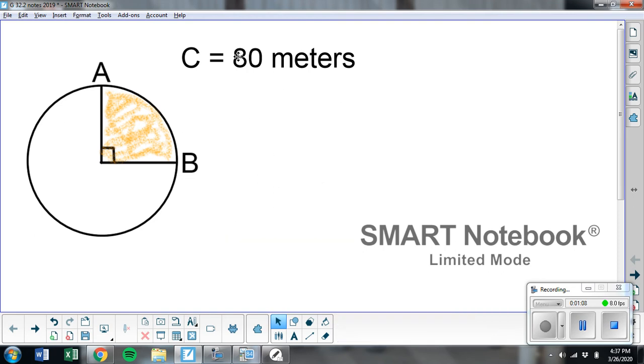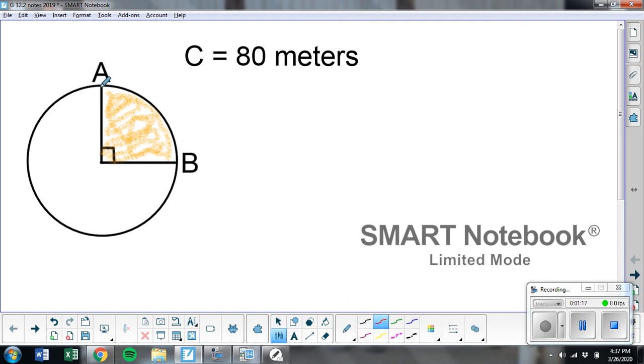So, for example, again, you don't need to write this down, just listen and see if it makes sense. Let's say the circumference, which is the distance all the way around a figure, let's say this whole thing is 80. Well, if the whole thing is 80, how big do you think this part would be?